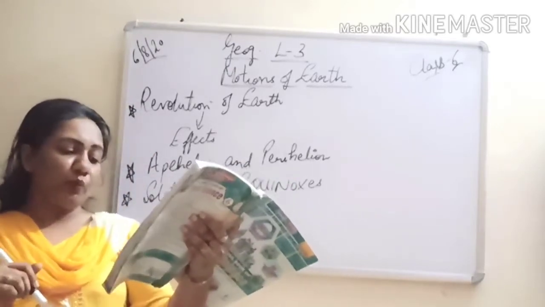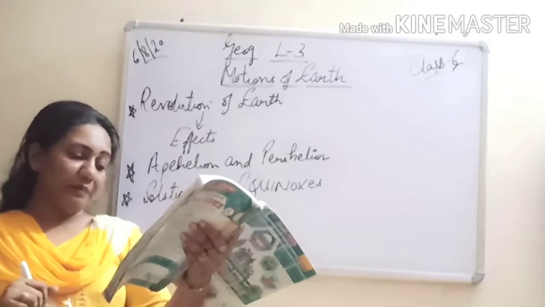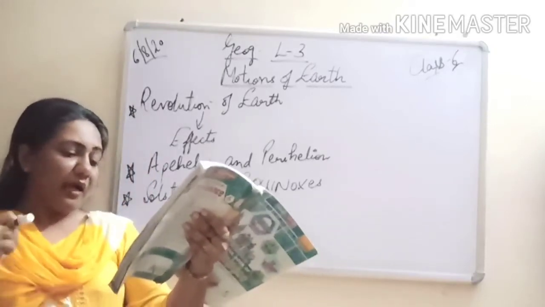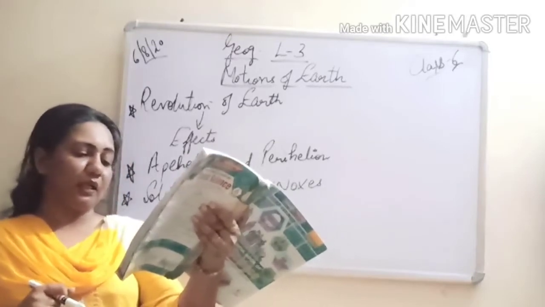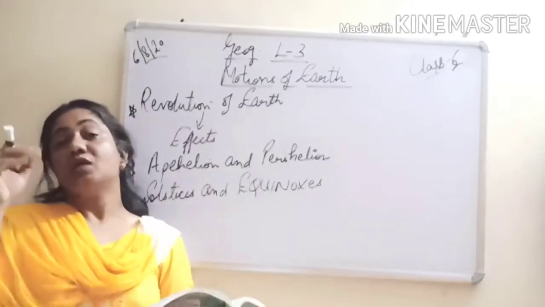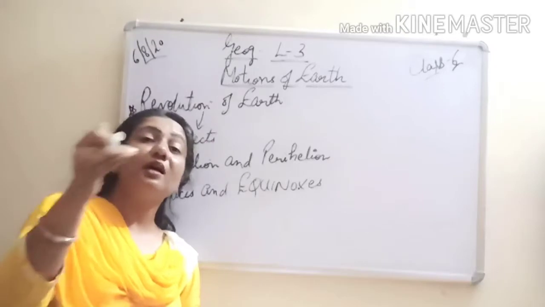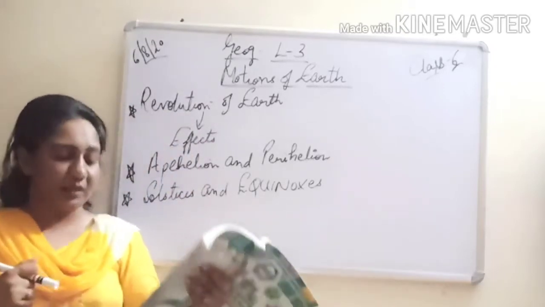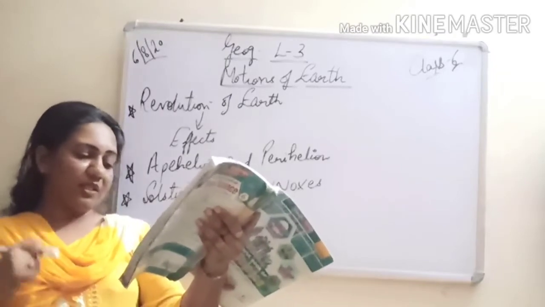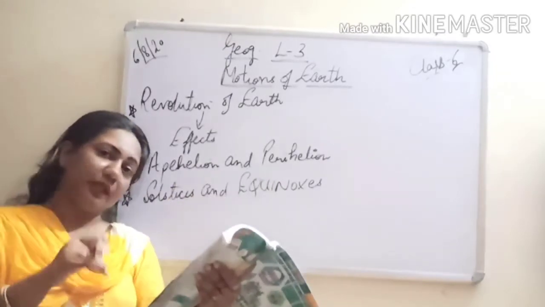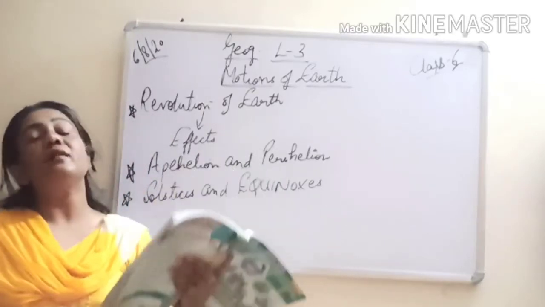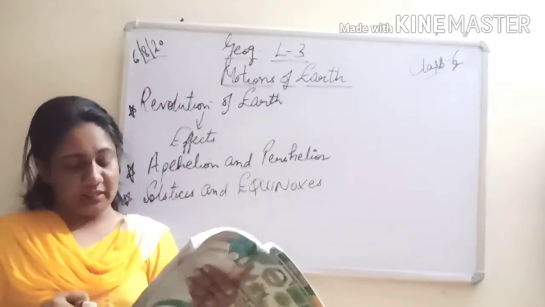The earth, while moving around the sun in its orbit, comes nearer to the sun, and when the earth comes nearer to the sun, at this point the distance between the earth and the sun is minimum. So what is the distance when the earth comes nearer to the sun? Please underline, it is an objective question. You can be asked about the distance. How much is the distance between the earth and the sun when it is near the sun? It is the minimum distance, and it is 146 million kilometers, please underline.